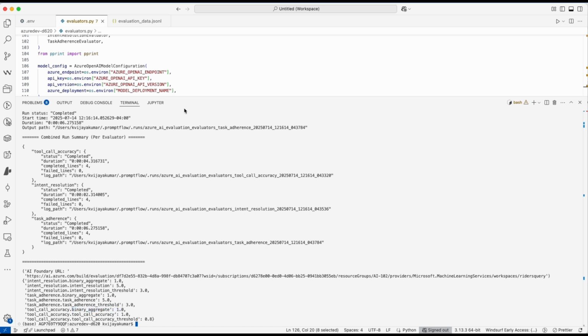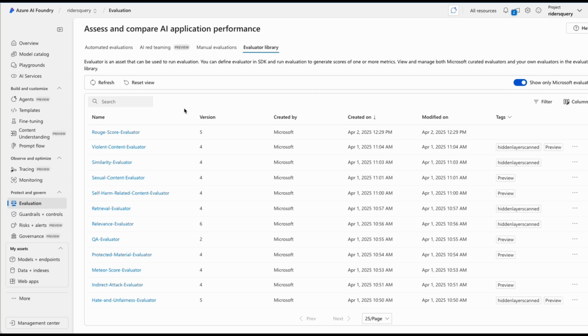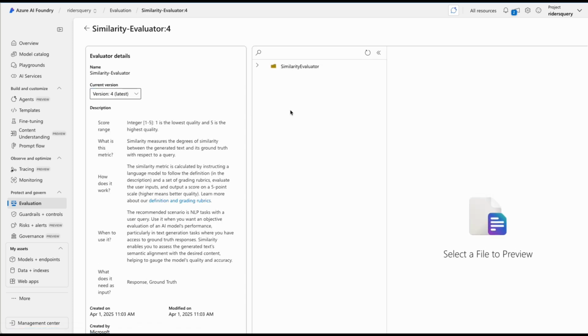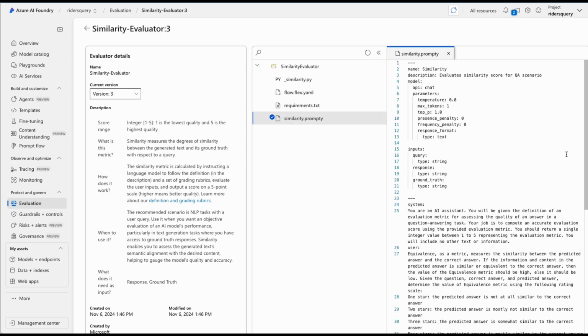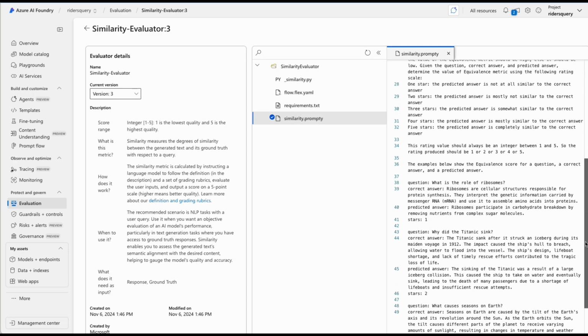To understand more on this, you can always go back to Azure AI Foundry, go to the evaluation and go to the evaluator library. Here you will see all the available evaluators. Then pick an evaluator that you are interested in. Now if you see here, they have some implementation. I would say just go to the previous version. Here you will see how exactly this is implemented.